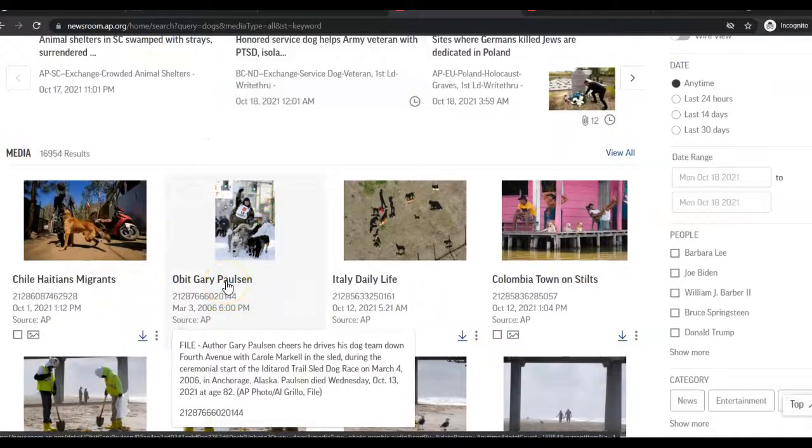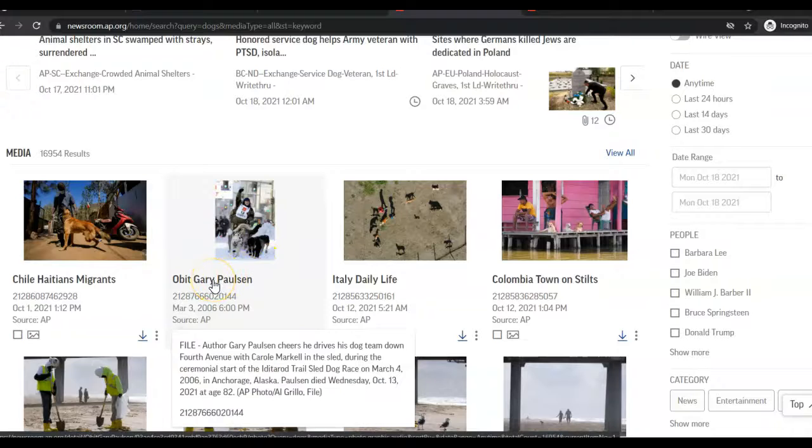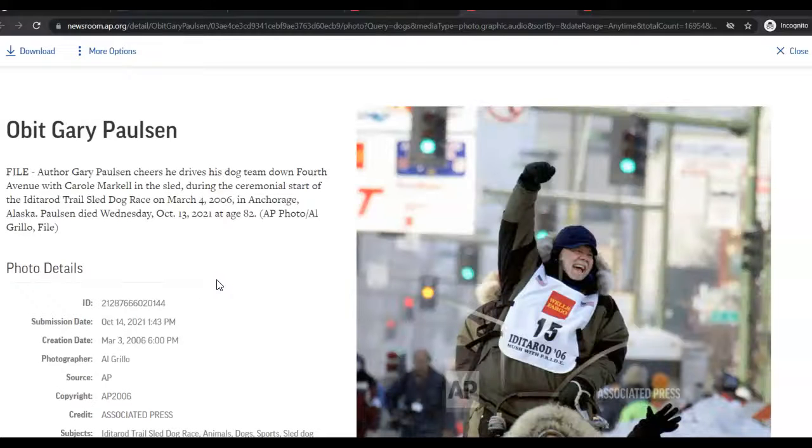This is Gary Paulsen's obituary. If you didn't know, Gary Paulsen died last Thursday, and he is the author of Hatchet and Brian's Winter and all the Tucket series, things like that. So if I want to go to Gary Paulsen's obituary, I can actually click on it and read about Gary Paulsen.